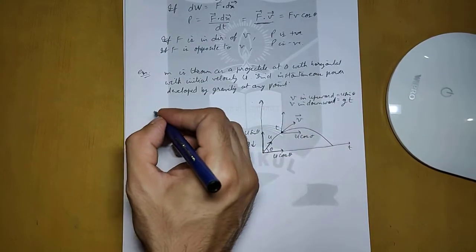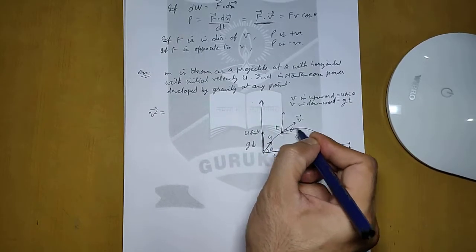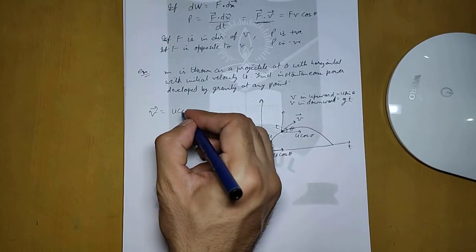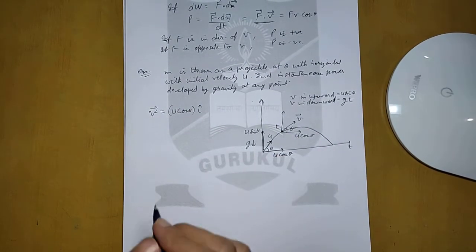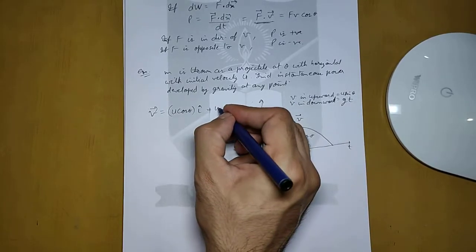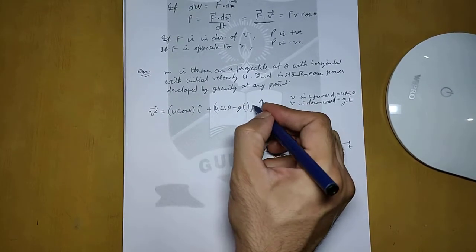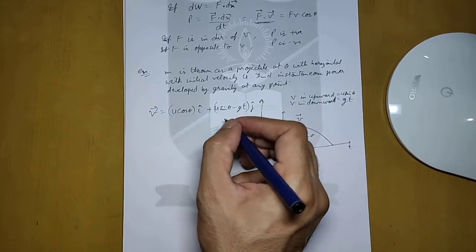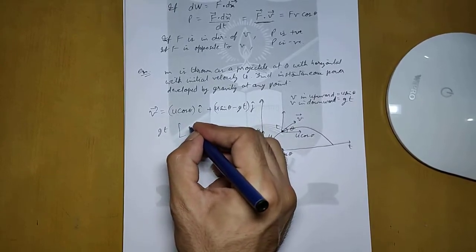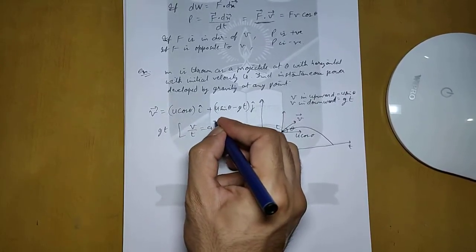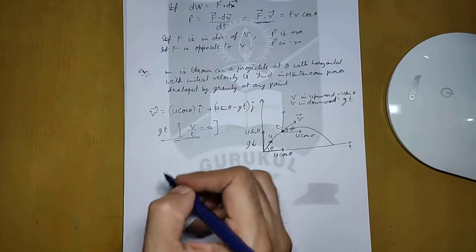So if we write the vector form of this velocity at point t, then it will have u cos theta in x direction, so i cap, plus u sin theta minus gt j cap. This gt component comes from this formula, so that you don't get confused, that's why I've written this here.